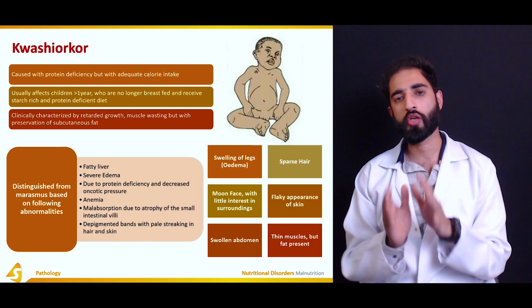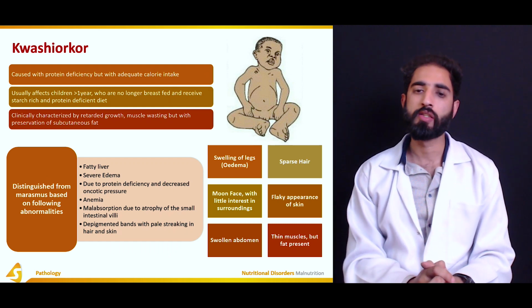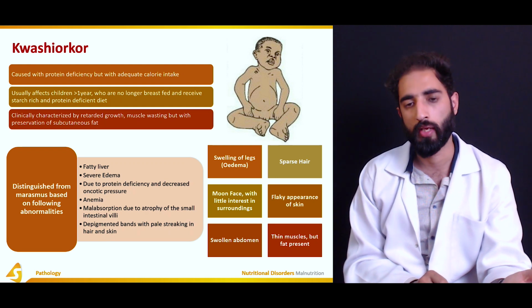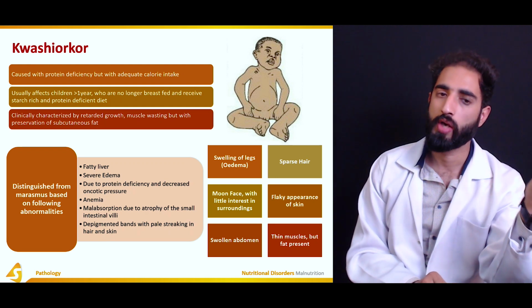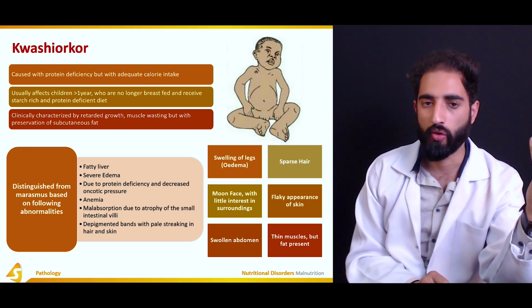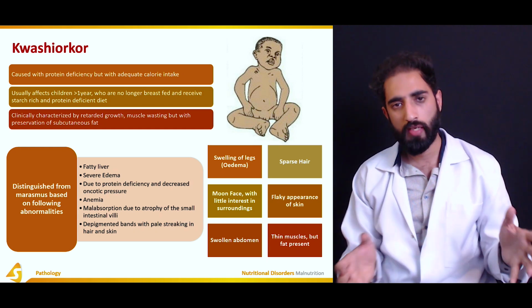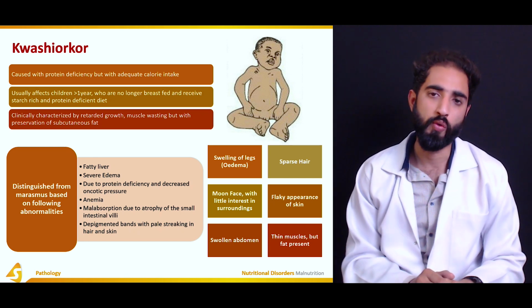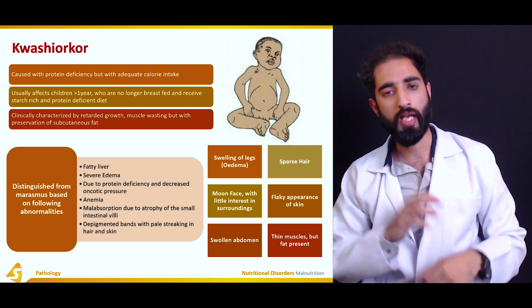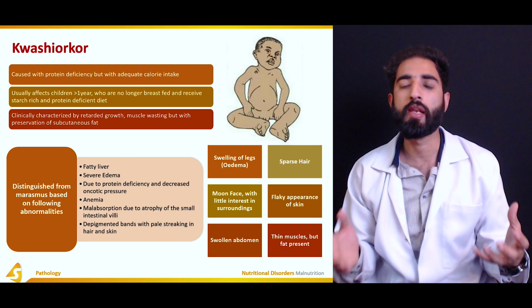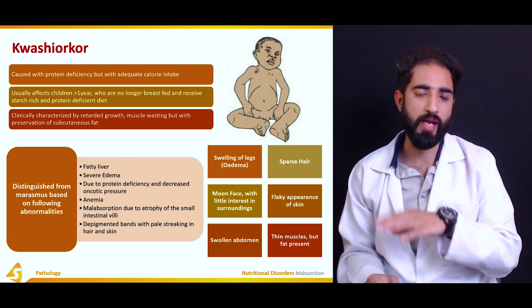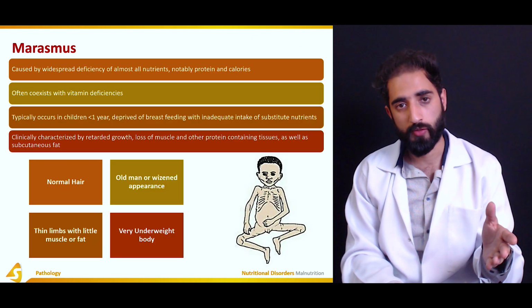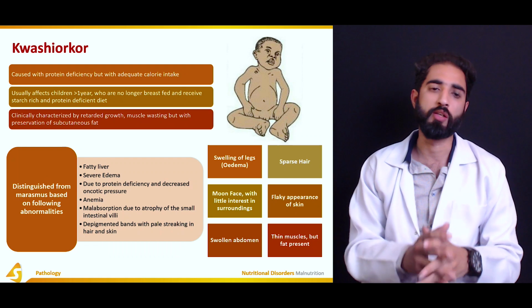On the other hand, if you look at kwashiorkor, it is also a disease of children who have been removed from breastfeeding as well, maybe, but they are greater than 1 year of age, so they are no longer breastfed, and they're receiving a diet, but that diet is rich in carbohydrates and starchy food but deficient in protein. So they are receiving food but they are still malnourished. So that is kwashiorkor, and it is different from marasmus, because in marasmus we observed that there was a deficiency of both carbohydrate and protein.